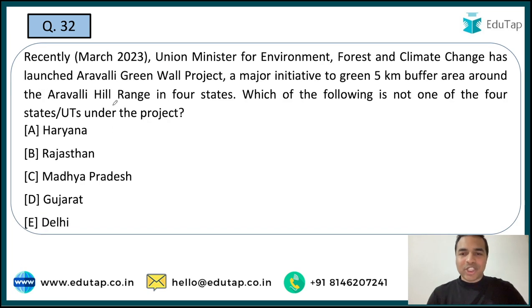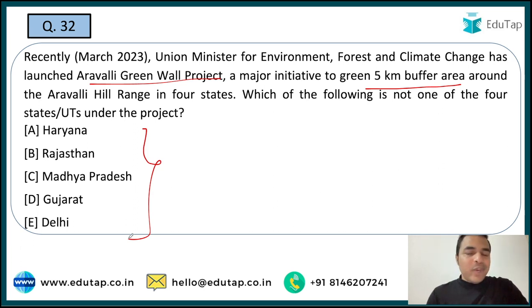Now let's move on to the next question, and the next question is Union Minister for Environment, Forest and Climate Change has launched Aravali Green Wall Project. See guys, Aravali Green Wall Project, यहाँ पर एक प्रोजेक्ट लॉन्च किया है जिसके अंदर वो 5 किलोमीटर का बफर एरिया जो है उसको ग्रीन करने वाले हैं इन 4 states. And the question before all of you is that you are required to tell me and identify among these particular states that which one of the following state is not one of the 4 states where this particular project will be undertaken.